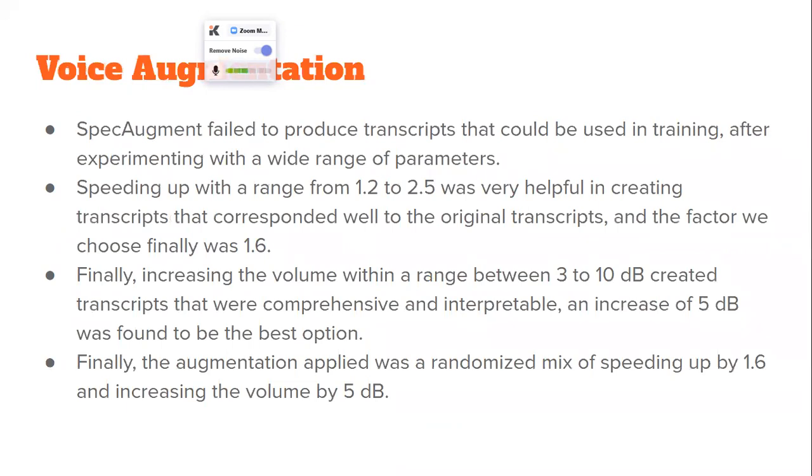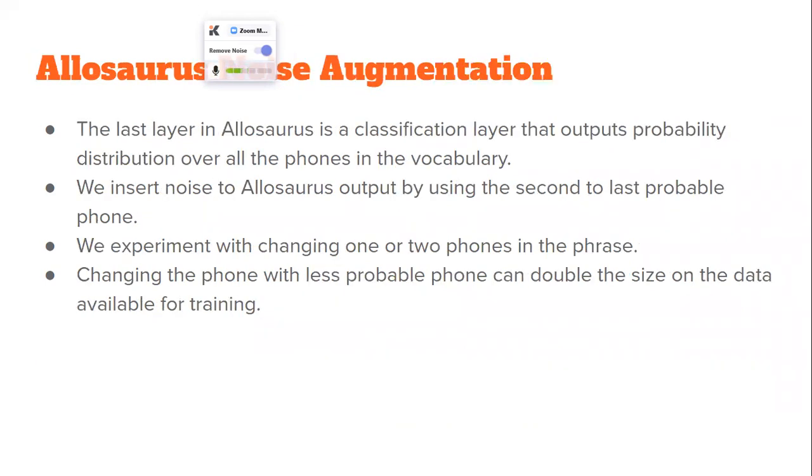For the voice augmentation, we tried to implement SpecAugment, a well-known voice augmentation technique, but it didn't bode well with Allosaurus, and the resulting phonemes were not very good. So we decided to come up with our own methods, where we did two things: changing the speed of the voice data and changing the volume of the voice data. After many experiments, we found that speeding up the data by 1.6 times the original speed and increasing the volume by 5 decibels gave us the best results. So we did a random mixture between these two techniques as our augmentation technique.